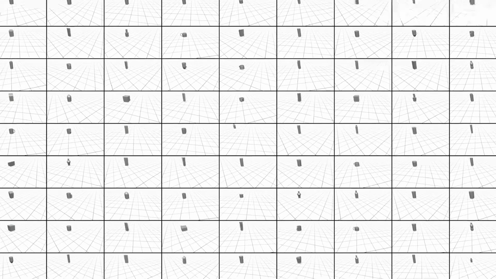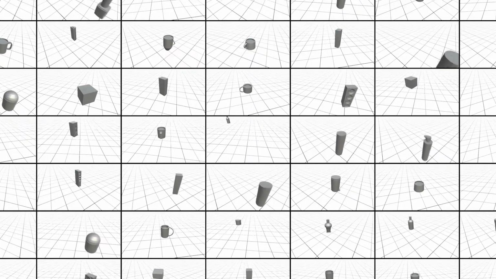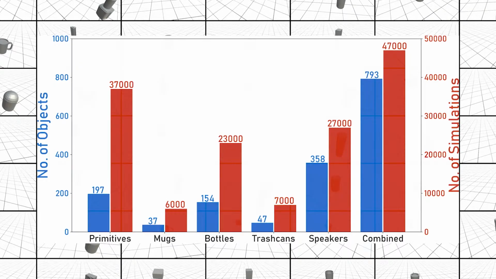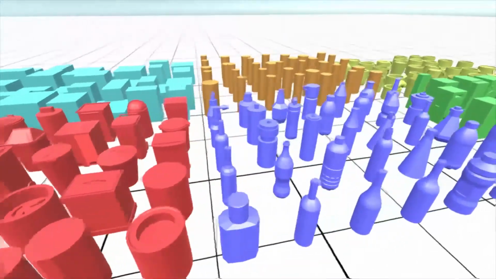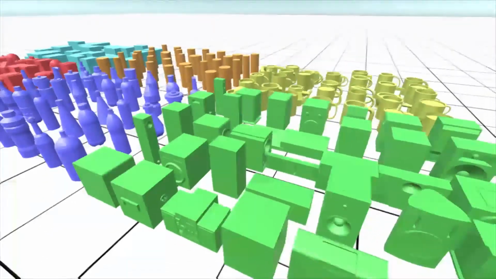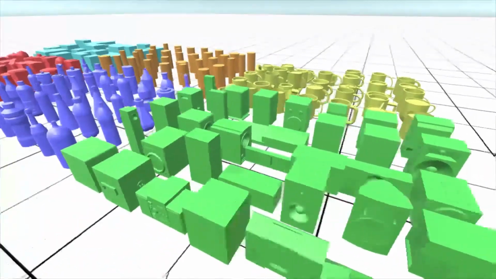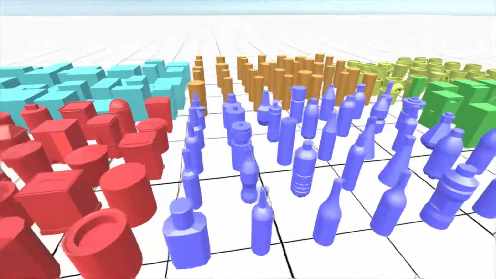We use 3D simulation data to train our network on thousands of simulations of different object shapes using a physics engine. Please see the paper for more details. We also use hundreds of objects from ShapeNet, a large shape repository, to make our network generalize to previously unseen shapes.